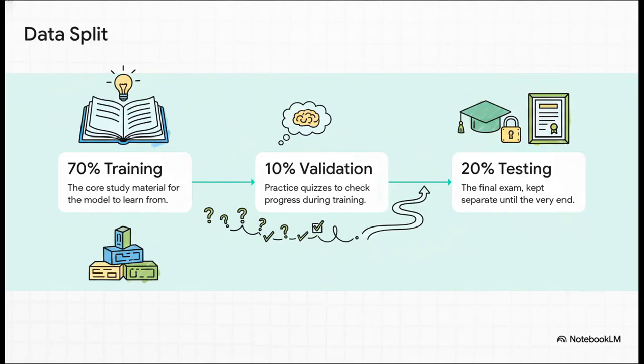And just like you would in school, we split this data into 3 piles. 70% is the main study material for training. 10% is set aside for practice quizzes. We call that validation data, so we can check its progress. And that last 20%, that's the final exam, a test it will never see until the very end.